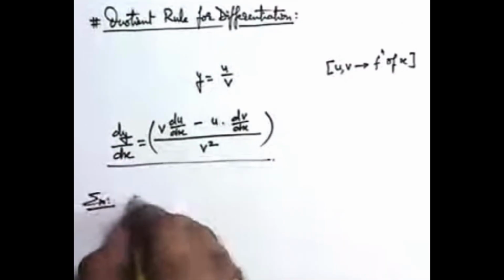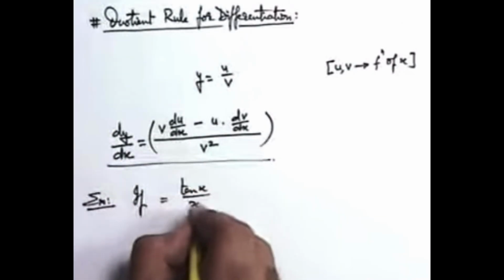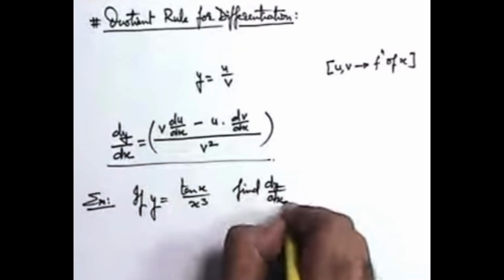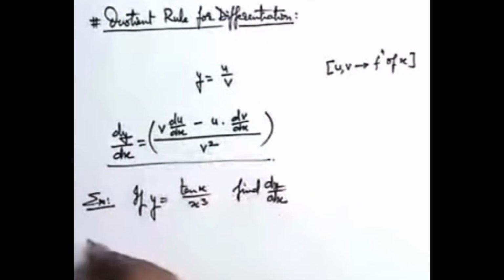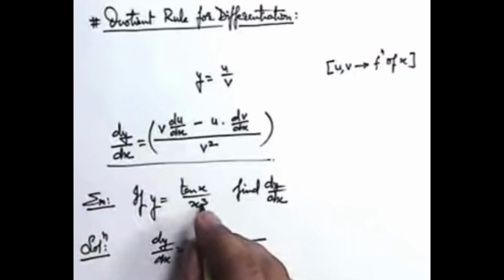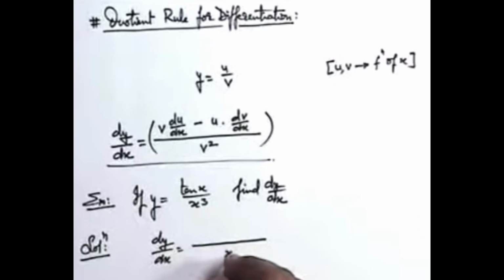For example, if you are given y equals 10x upon x cube, and we are asked to calculate the value of dy by dx, we'll directly use this particular relation for calculation of dy by dx for this function. So here dy by dx can be given as, in the denominator I'll keep the square of this denominator, that is x to the power 6.